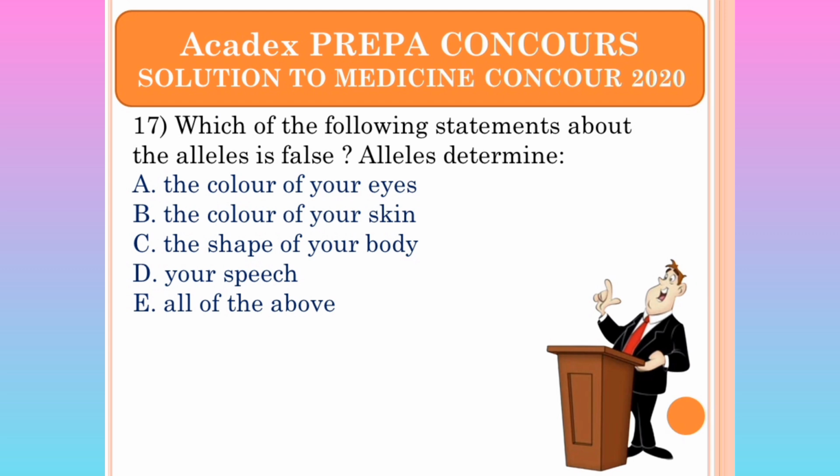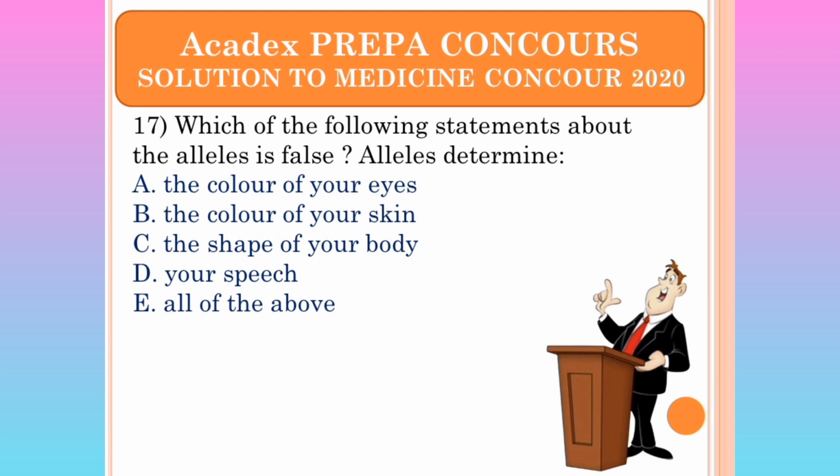Yes. Now, let us take it all over again. Which of the following statements about alleles is false? Because the first one is true. Alleles, they determine the color of your eyes. Yes. They determine your skin color. Yes. You cannot deny that. Even your shape, your alleles determine your shape. But your speech, nah. It's a lie.